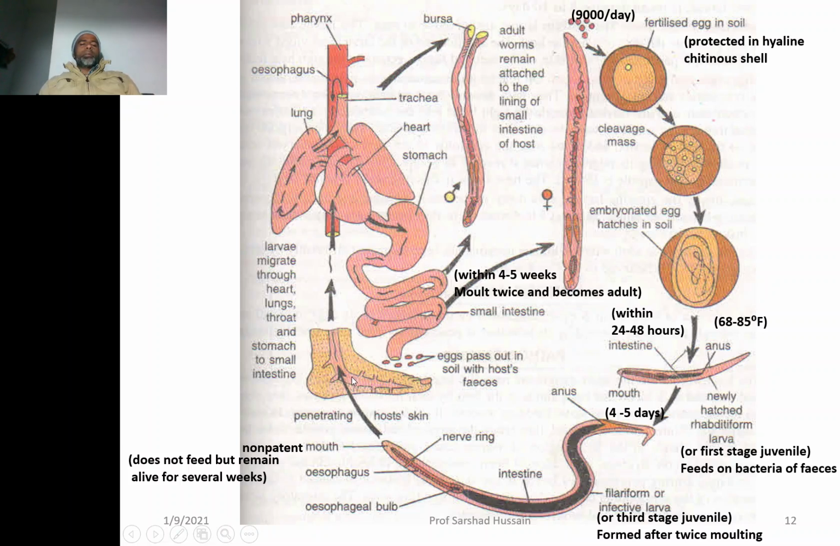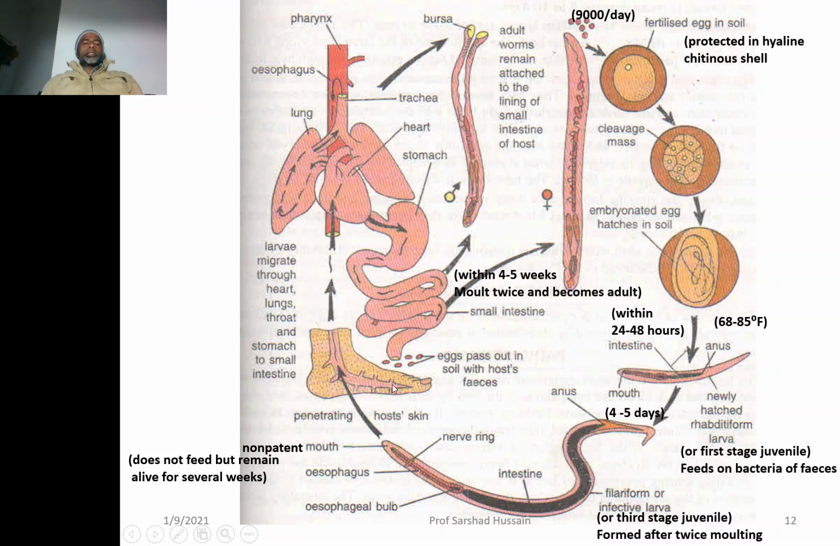You must remember that this third stage larva will not feed, but remains alive for several weeks for want of entrance into the human body. So, what will happen if it does not get a chance to enter into the human body? It will die away. So, here you can see the precaution: if you are not walking barefooted, you are not letting the third stage juvenile larva get into the body. Thereby, you are preventing the spread of the disease caused by the Ancylostoma.